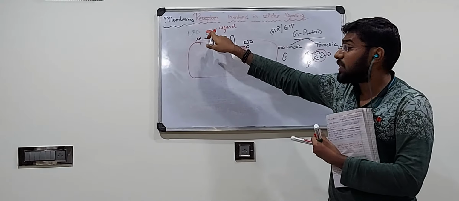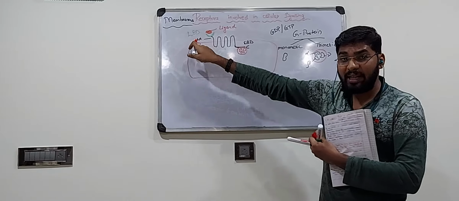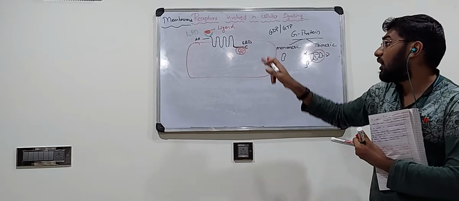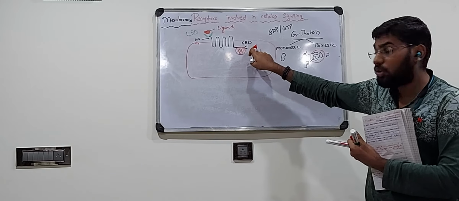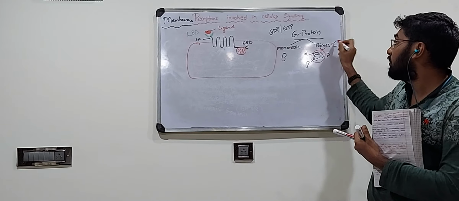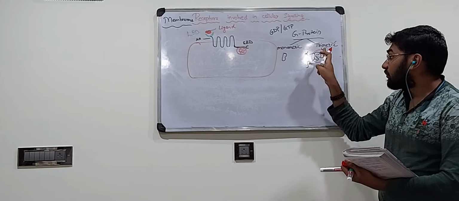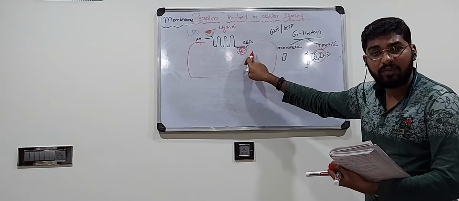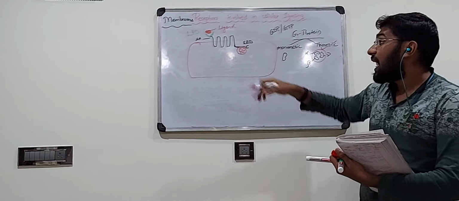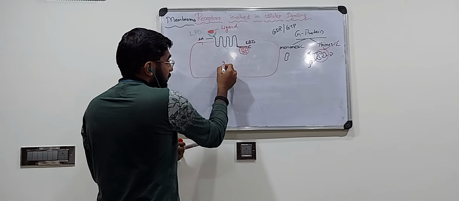When a ligand comes and binds to the amino terminal end or to the ligand binding domain, it exposes the C terminal or the effector binding domain that facilitates the binding of the trimeric G protein, and this activates the secondary messengers.